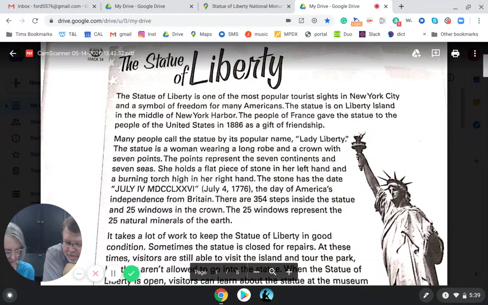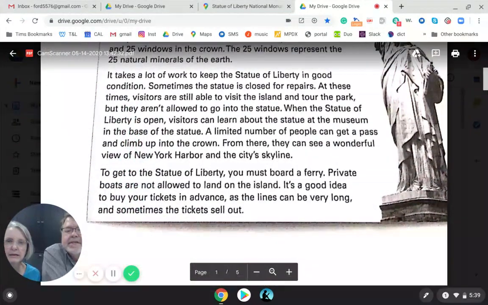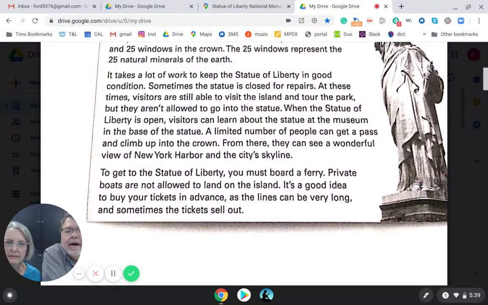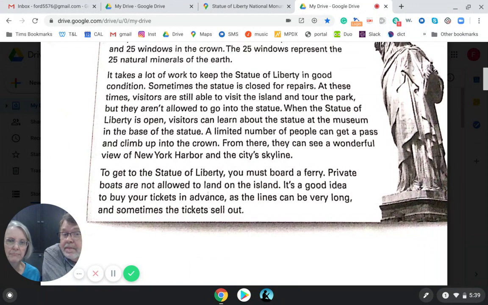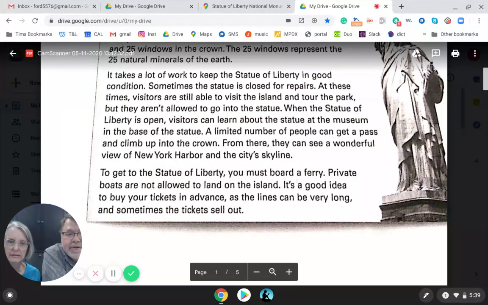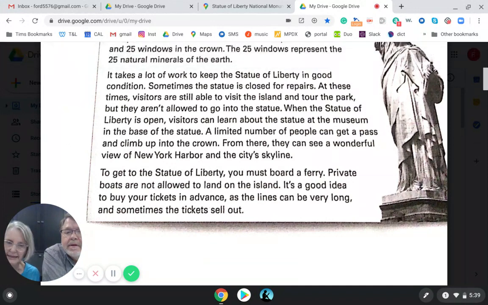The article gives information about how to visit the statue. I wasn't sure about this one. It doesn't give a lot of information, but down here it tells you how to get to the Statue of Liberty. You have to take a ferry. You have to buy tickets, so you know you have to pay to go. Well, you should buy them in advance. You don't have to, it's a good idea. It tells you some information, some but not a lot. Since it tells you some, I would probably still say true.